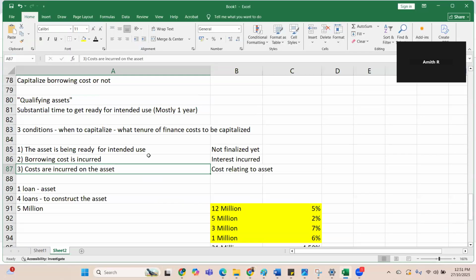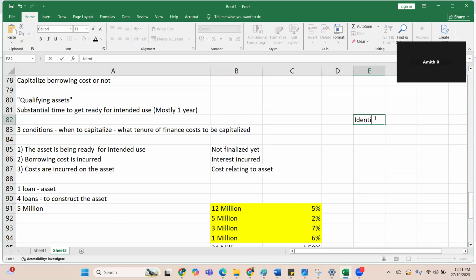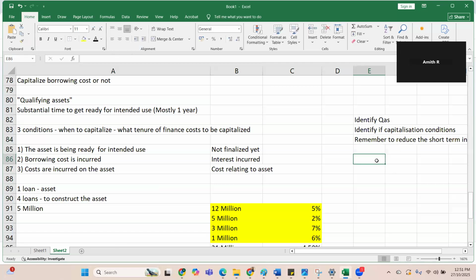But one thing you have to remember is, you have to first identify qualifying assets. I'll write it down. In the case of borrowing cost, identify the qualifying asset. Then identify if it meets the capitalization conditions. Be sure to remember to reduce the short-term interest income we earned from reinvesting the borrowing. We took the loan, but I don't need it for the next 6 months, so I invested somewhere and got some small earnings. You should reduce it from the borrowing cost.